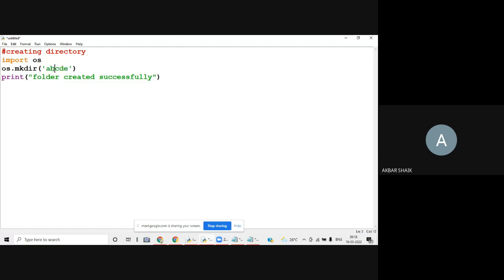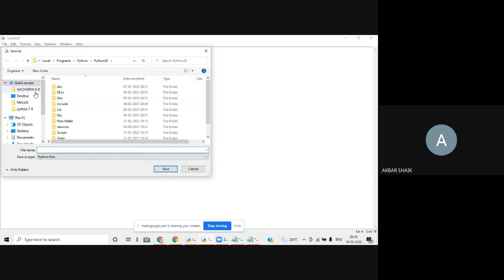Once this is done, how can you know whether the folder is created or not? For that purpose only, I wrote a print statement, folder created successfully, right? So I want to save this program. And where this folder will be created, that is very important. I told you, in our working directory. This is my working directory, Acharya 829. This is my current working directory where I am saving all the programs in this folder only from class 1 onwards. Okay, so now I'll save this program.